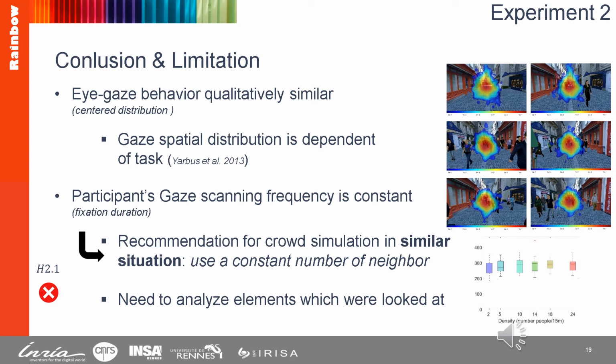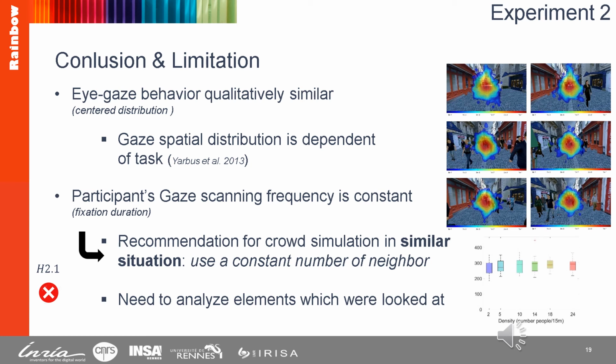And first, we notice that the eye gaze behavior is qualitatively similar for all conditions, as we have a centered distribution. This result is again in line with previous studies that gaze spatial distribution is dependent of the task, and in our case, whatever the crowd density, participants have to perform the same task in the same environment. Now, we also found that the scanning frequency remains constant when we increase the crowd density, as the fixation duration was similar for all conditions. This invalidates our first hypothesis, H2.1, that scanning frequency should decrease with density.